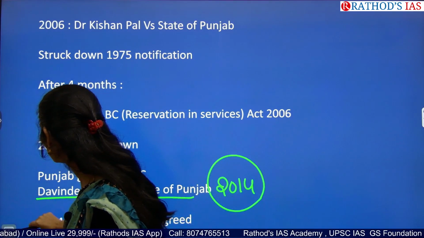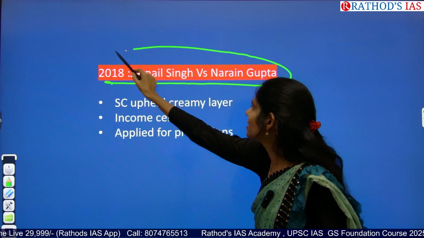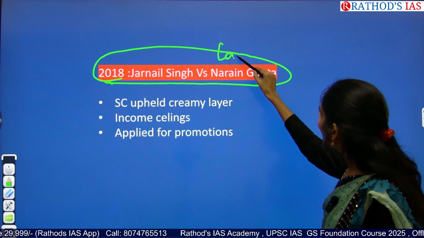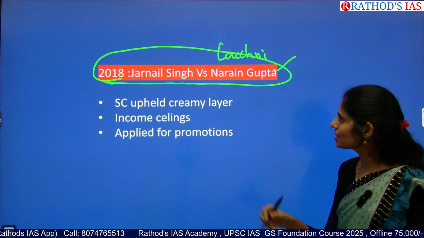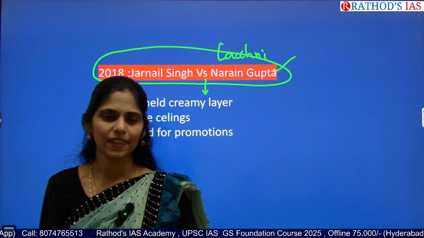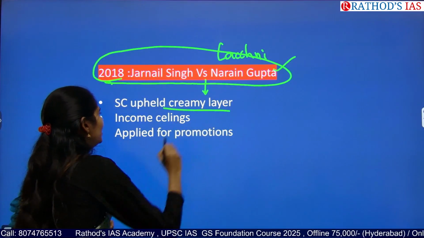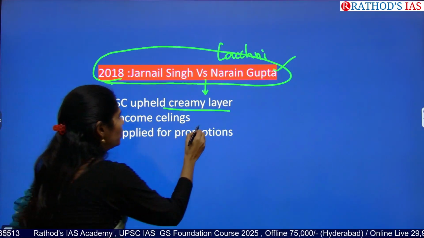And later on in 2018, there was the Jarnail Singh versus Lakshmi Narayan Gupta case. In this case, the Supreme Court said yes, we need creamy layer. So the Supreme Court upheld creamy layer, and because of that they came up with income ceilings for reservation.